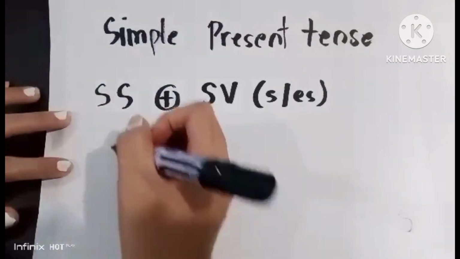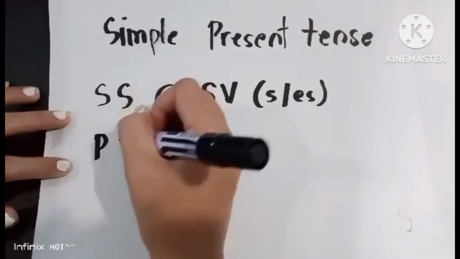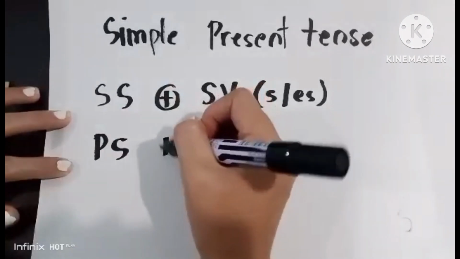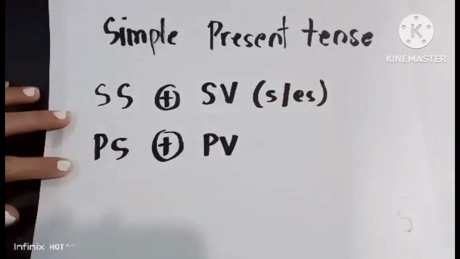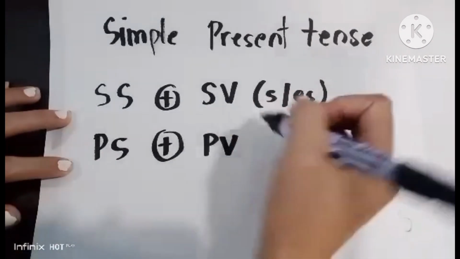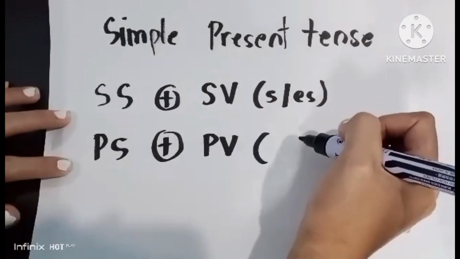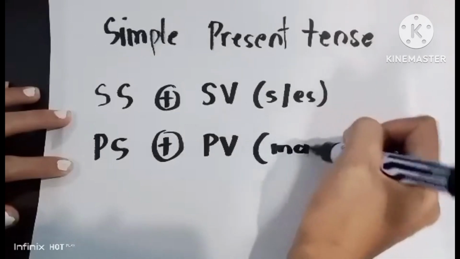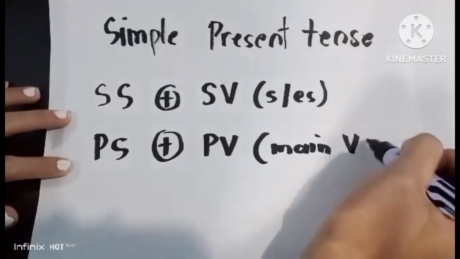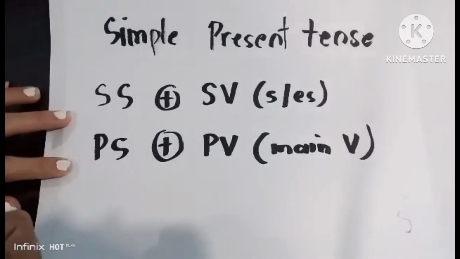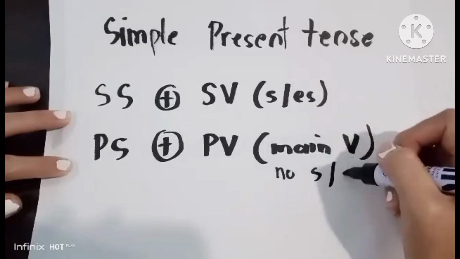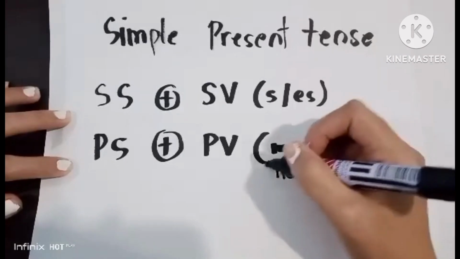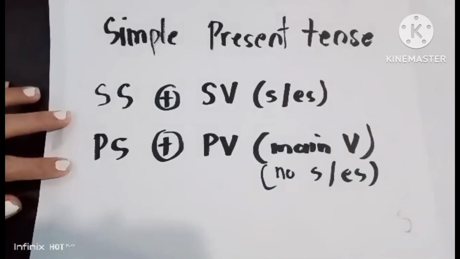Now, the second rule, if you have a plural subject, then it must be followed also with a plural verb. Then, what happens to your verb? It's just an only main verb, okay? Or the base form verb, in which there is no S or ES adding on it.